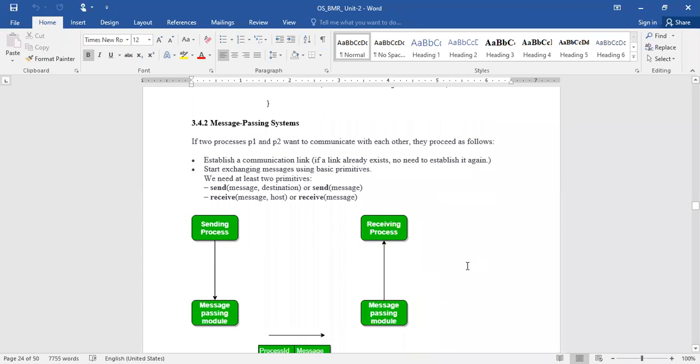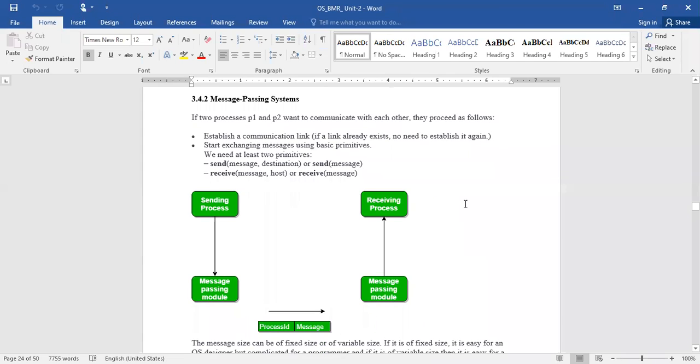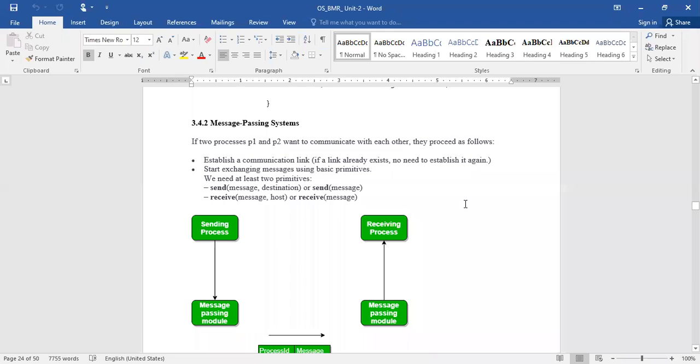Now, another kind of mechanism through which one can implement this inter-process communication is the message passing system. In the previous case, by accessing the common location, we were able to implement inter-process communication.